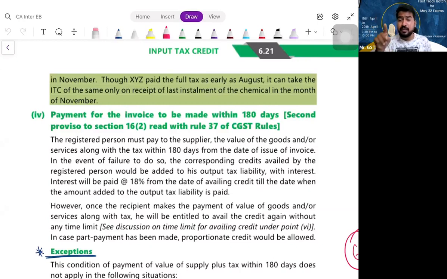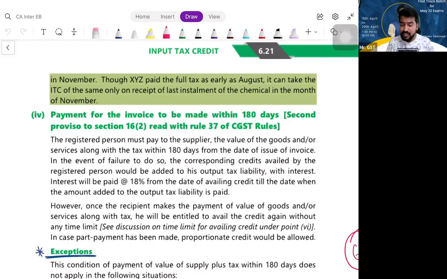Time of supply will determine when your liability to pay tax shall arise. You have seen the provisions: date of invoice, due date of payment, date of payment, whichever is earlier. If date of invoice is earlier, payment is not yet received, you are still liable to make payment to the government. Because of that, supplier will pay tax to the government. Recipient will enjoy ITC benefit, even though it is a credit sale.